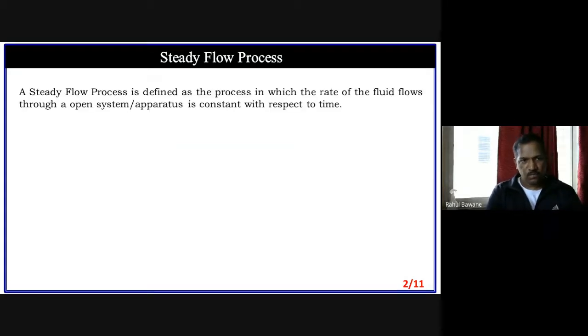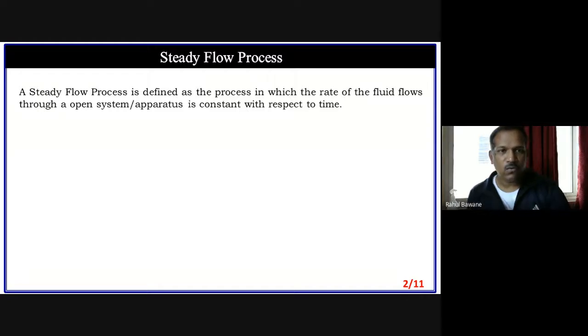Any open process where mass is transferred through the system, that means it has an intake as well as an outlet. Mass is inducted through the intake, passes through the system, and is exhausted through the outlet. But there is a continued flow, so continued displacement of fluid or matter is there. That is called an open system.